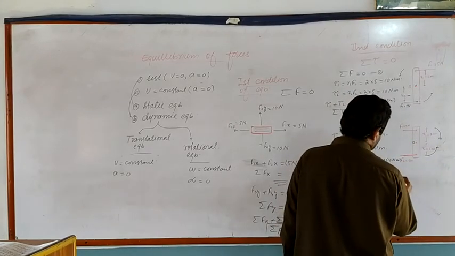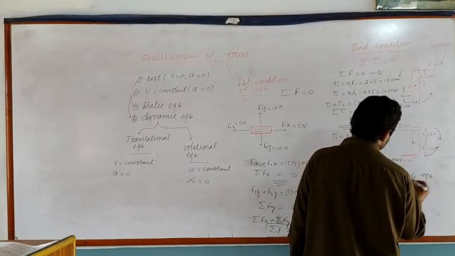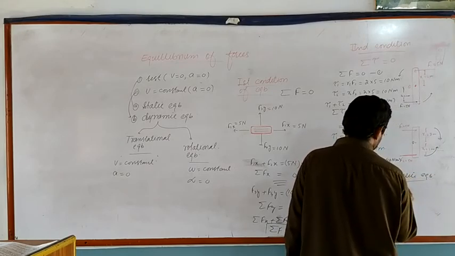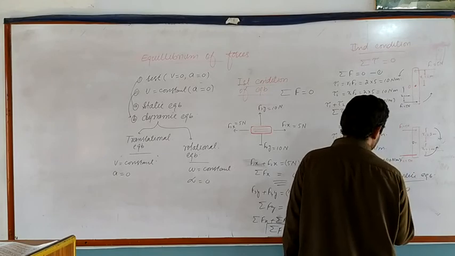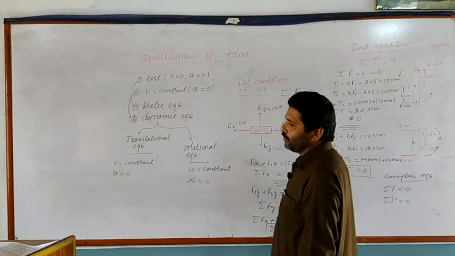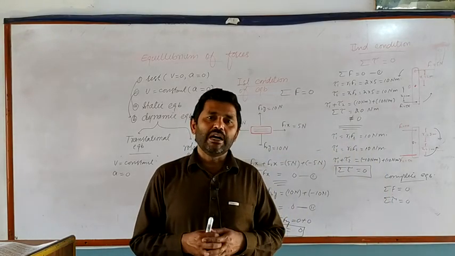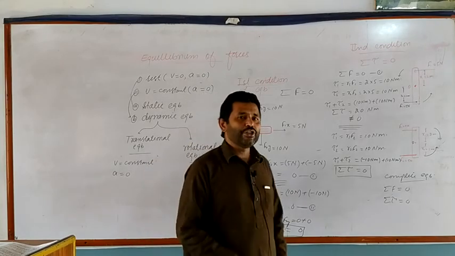Condition for complete equilibrium. For complete equilibrium of an object, both conditions, meaning the sum of forces and the sum of torques, must be equal to 0. In this case, the object will be in the state of equilibrium called complete equilibrium.